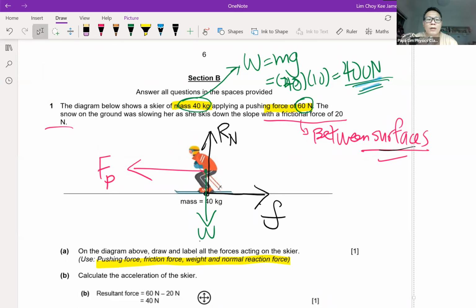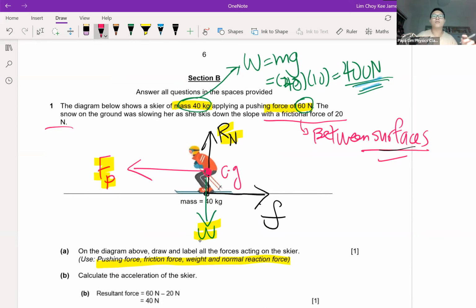Now, thing to take note of when you draw these forces at this level: all the forces actually have one common thing among them, except friction. Friction is always drawn between the surfaces. But if you look at the pushing force, the applied force, the reaction force, and the weight, they all act through a point. This point is called the center of gravity.